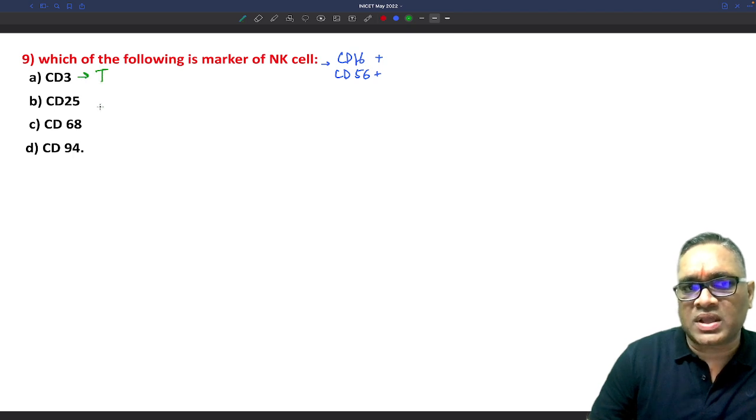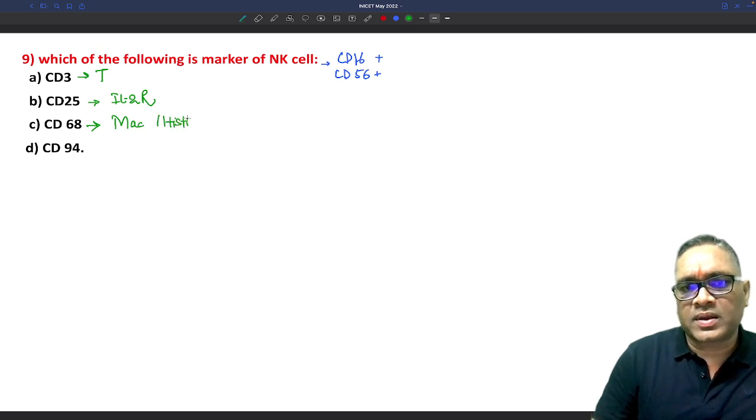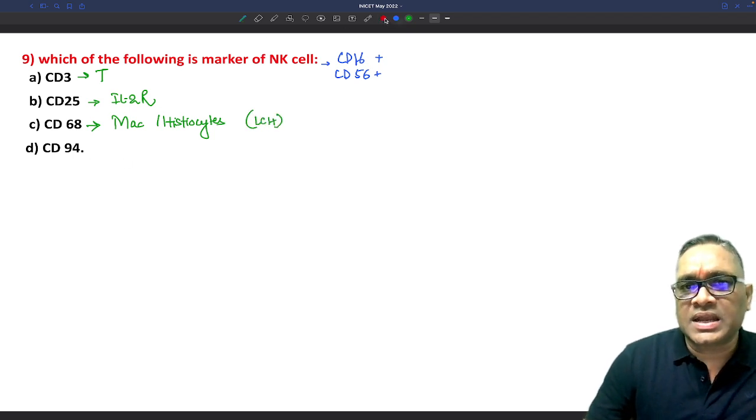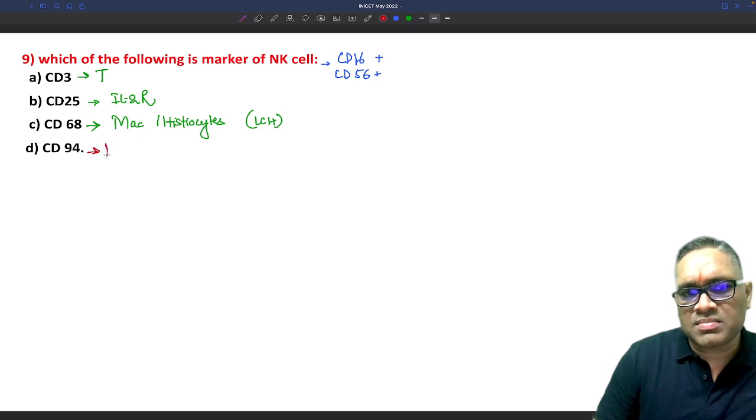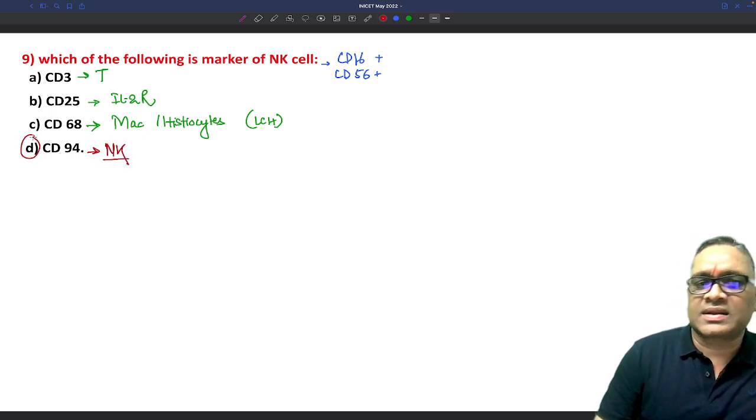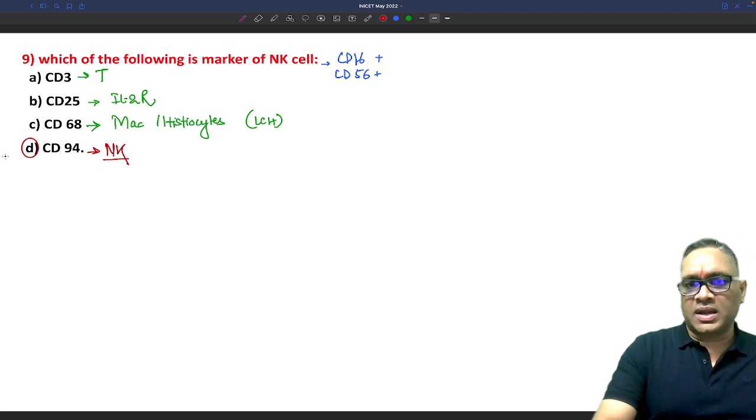CD3 is a marker of T cell. CD25 is a marker of interleukin 2 receptor. CD68 is a marker of macrophages and histiocytes, right? Macrophages and histiocytes, so you can see this in Langerhans cell histiocytosis. And CD94 is the marker of natural killer cell, right? So this is the correct answer, right? So the answer should be CD94.